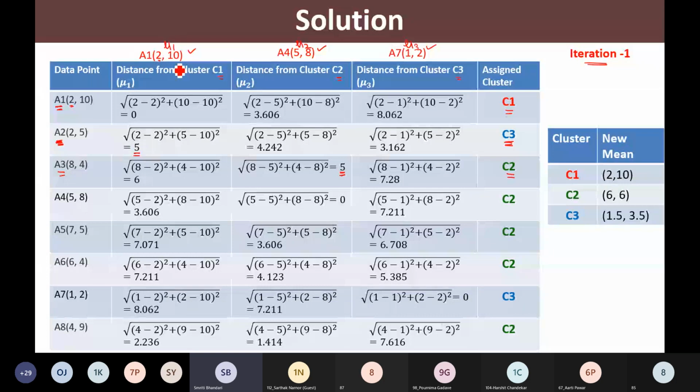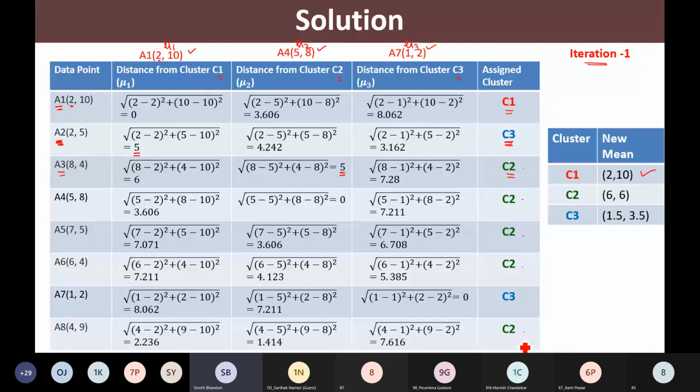What about C2? For this C2, see here, I am having 1, 2, 3, 4 and 5 points. So what I will do? I will find out the mean of all these 5 points. So how am I going to do that?